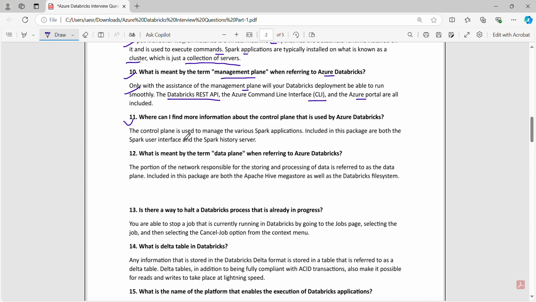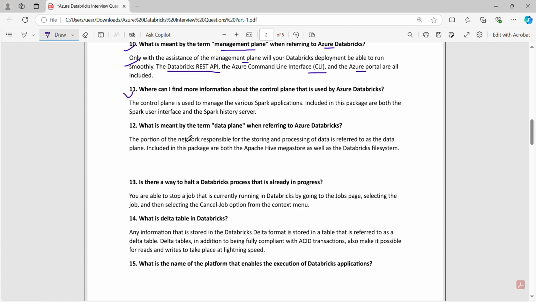Number 11. Where can I find more information about the control plane that is used by Azure Databricks? The control plane is used to manage the various Spark applications. Included in this package are both the Spark user interface and the Spark history server.